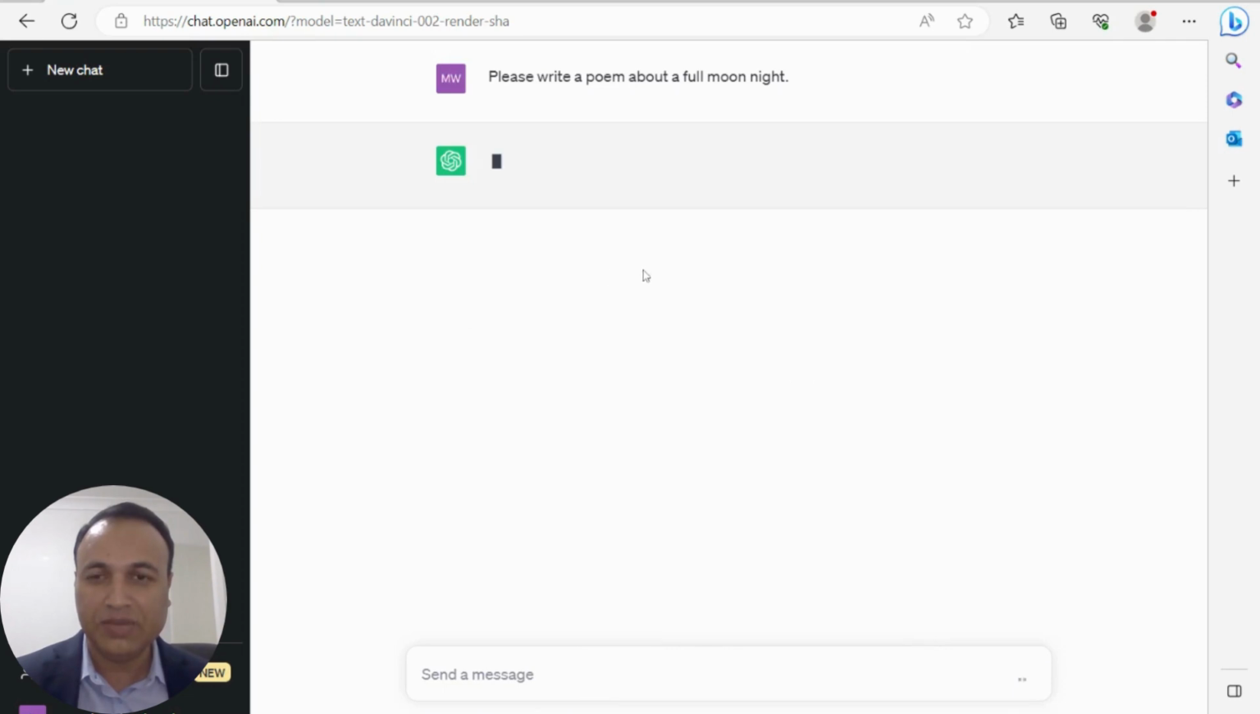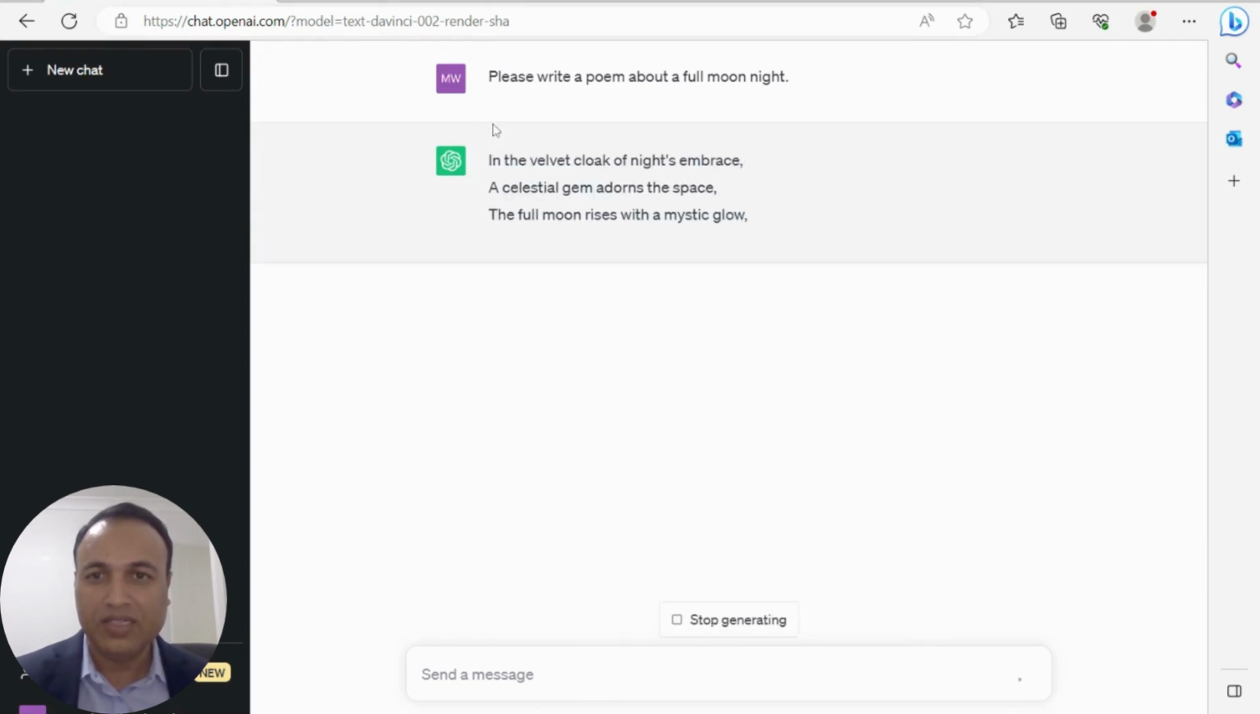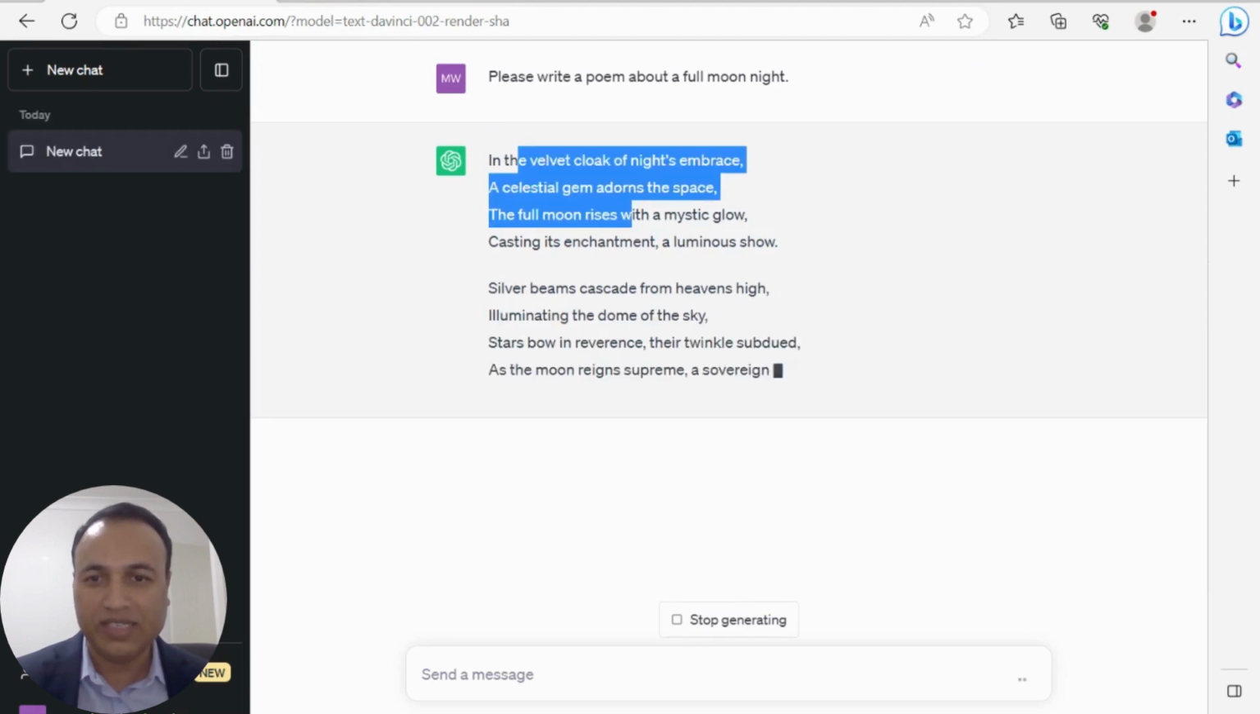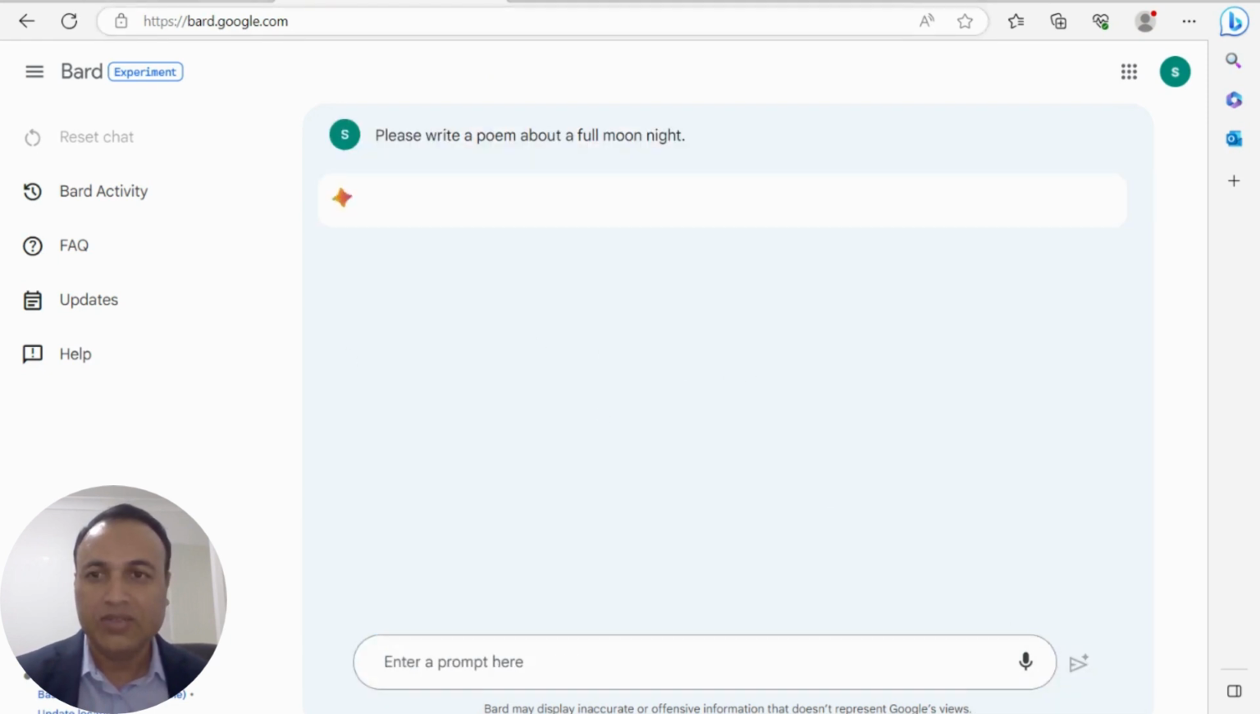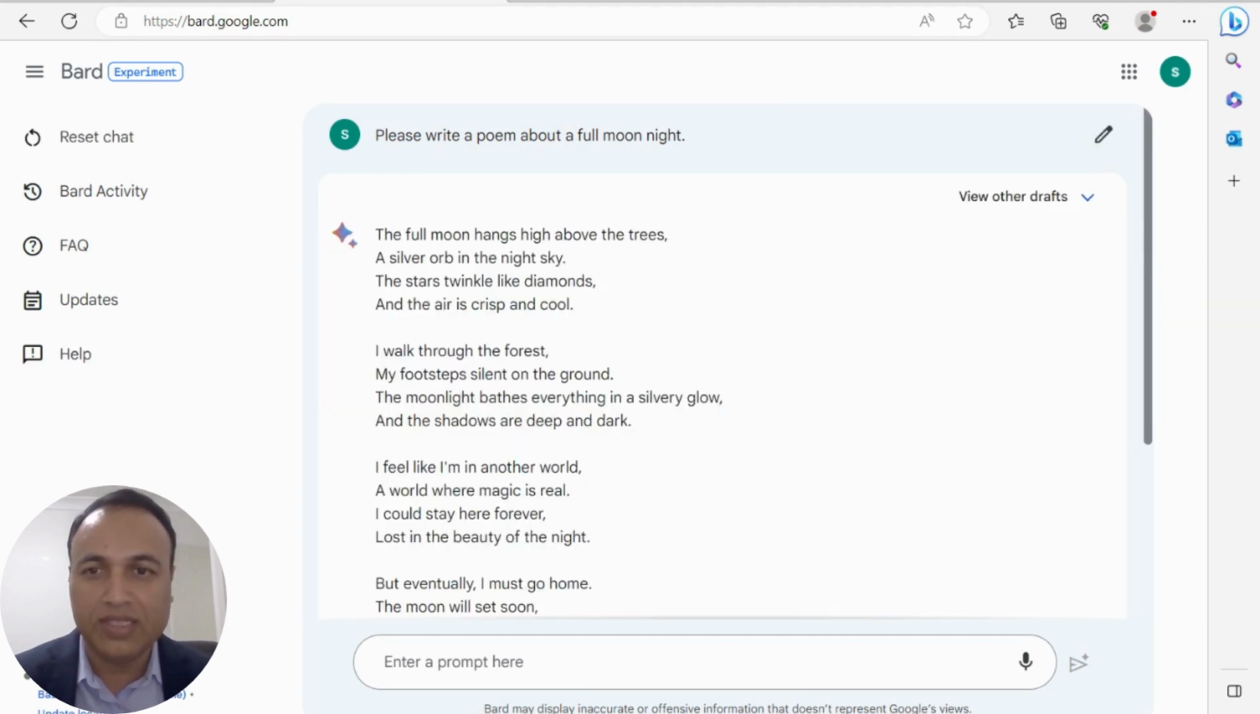ChatGPT is about to write a poem. Yes, ChatGPT has started writing a poem. In parallel, we can go to Google Bard and give the same prompt to Google Bard. Google Bard has started thinking about the prompt, and Google Bard is okay.